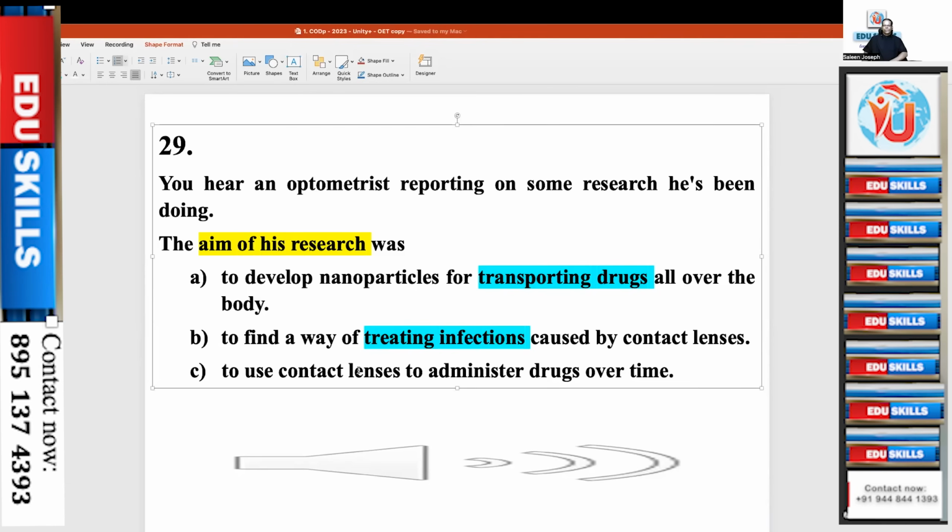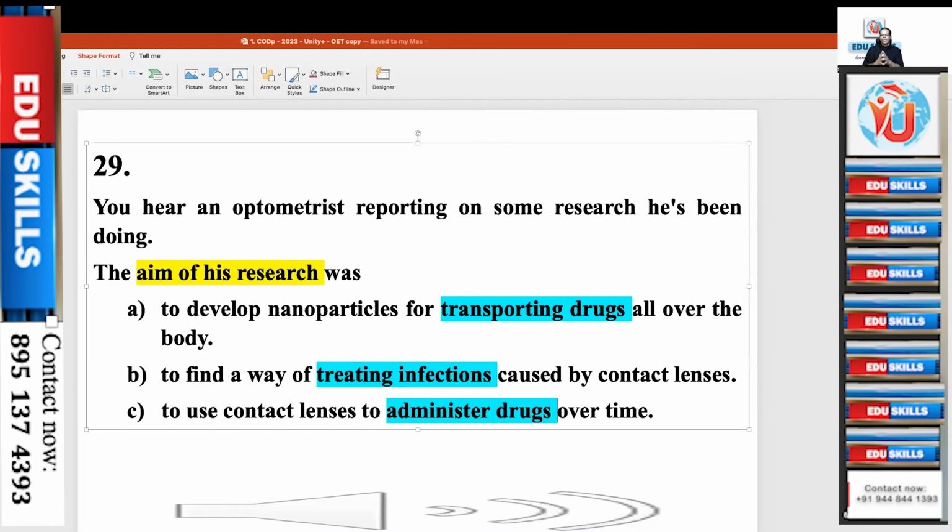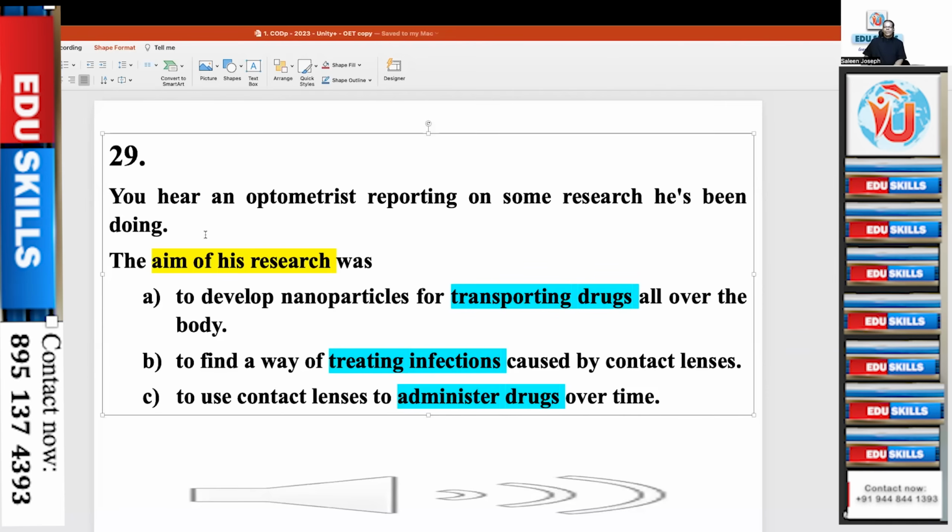The hedging word. Then to use contact lenses to administer drugs over time. Administer drugs. So these are the hedging words. So when you listen to the audio, when they give you the time to read the questions, you have to read these things and find out the hedging words and listen for these hedging words in the audio. Okay? And for the aim of his research, you have to use the first method.